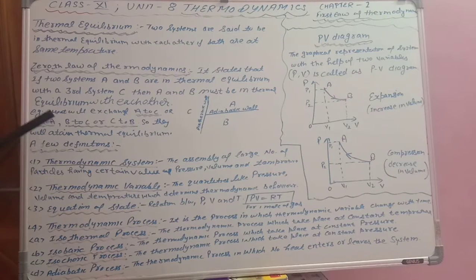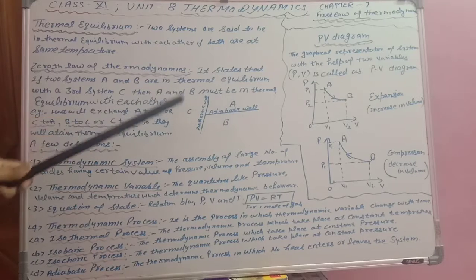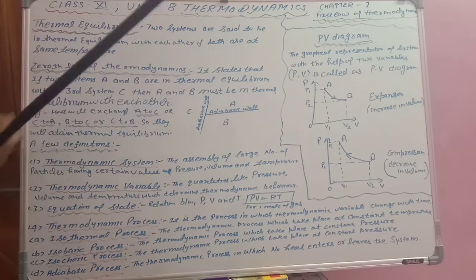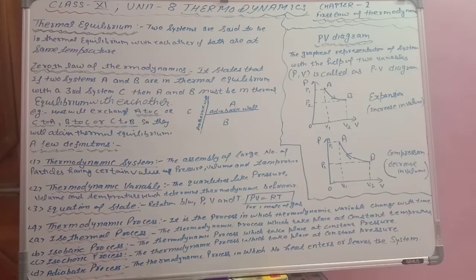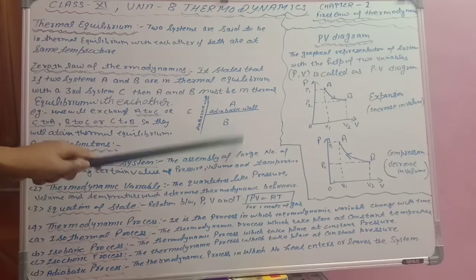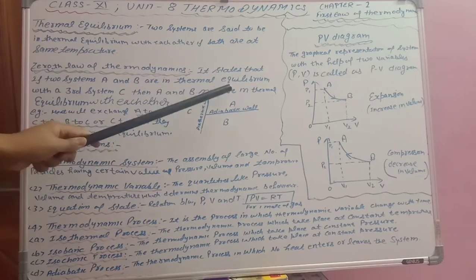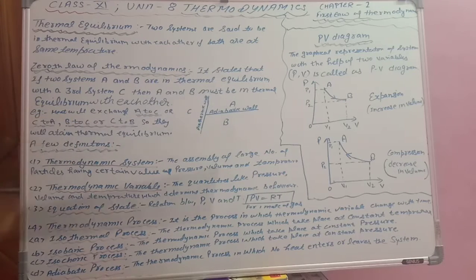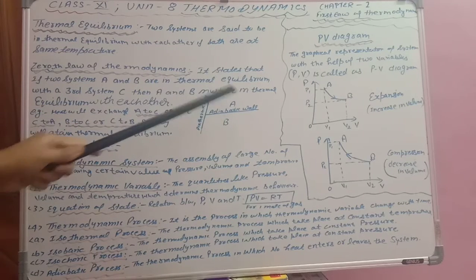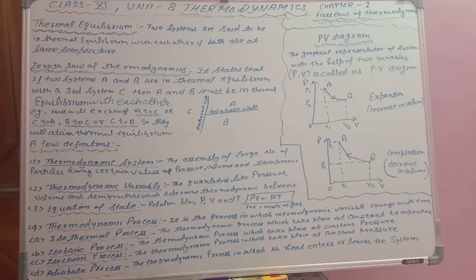For example, heat can be exchanged between A and C: it can come from A to C or go from C to A. It depends upon the temperature. If the temperature of system A is less, then heat will flow from C to A. If the temperature of system C is less, then heat will flow from A to C. Similarly, heat can go from C to B and from B to C, but it cannot go from A to B or from B to A because both are separated by the adiabatic wall.